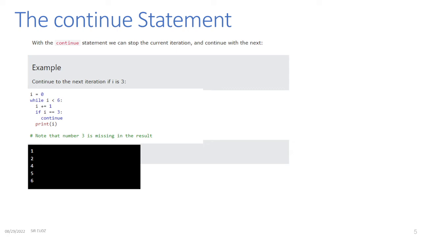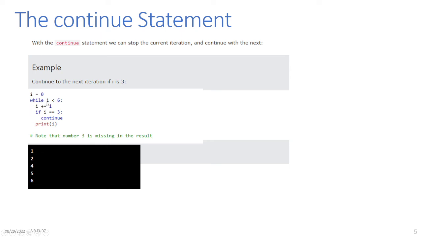Then the continue statement. With the continue statement, we can stop the current iteration and continue with the next one. So continue to the next iteration if i is 3, for example. So i equals 0, while i is lesser than 6, so yes, increase i by 1, so i is equal to 1. If i equals 3, continue, so false, so we print i, so it will print 1. Then 1 is lesser than 6, yes, add 1 to i becomes 2. Then is this true, false, so print i, it will print 2.